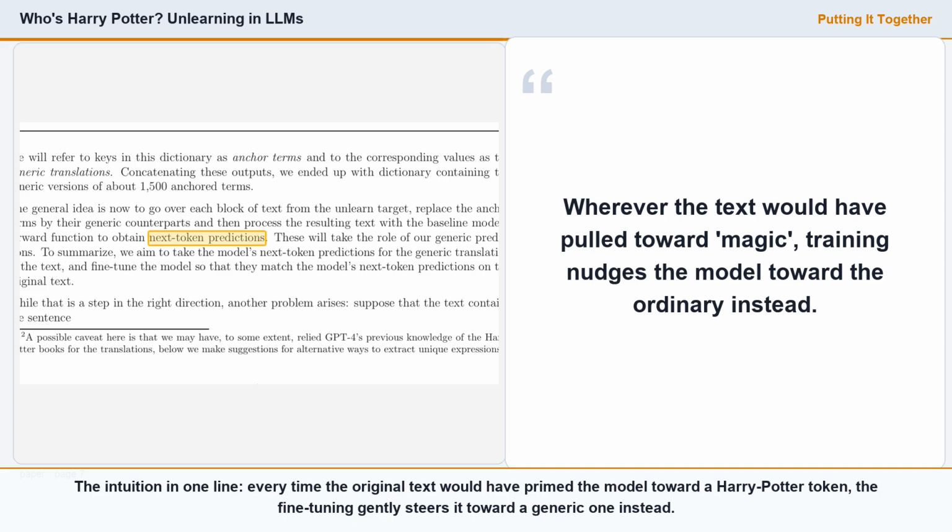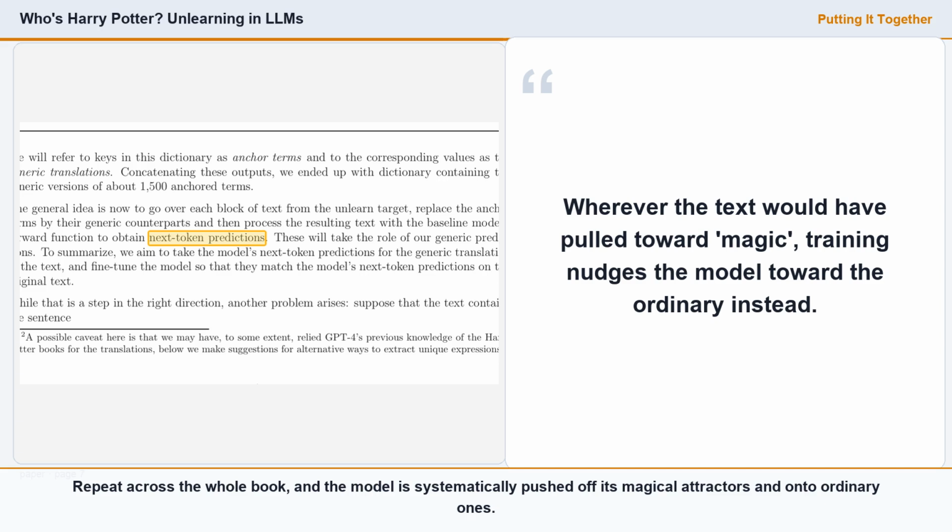The intuition in one line. Every time the original text would have primed the model toward a Harry Potter token, the fine-tuning gently steers it toward a generic one instead. Repeat across the whole book, and the model is systematically pushed off its magical attractors and onto ordinary ones.